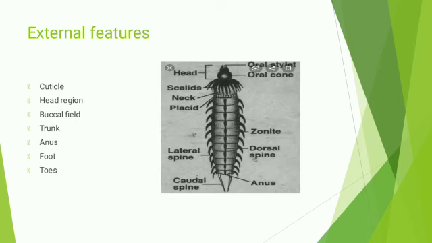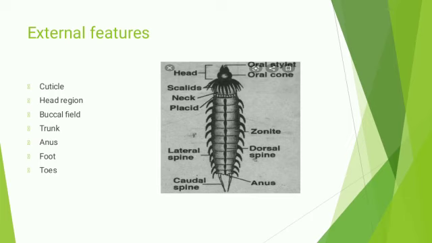The first external feature is the cuticle. The cuticle covers a rotifer's external surface. Some species have a thick form of cuticle, which is called lorica. Lorica provides protection and support. Then we discuss the head region. The head region contains the corona, mouth, sensory organs and brain. If we see the diagram, we see that the head region contains the corona, mouth, sensory organs and brain. The corona surrounds a large ciliated area called the buccal field.